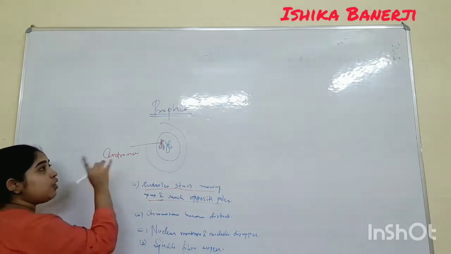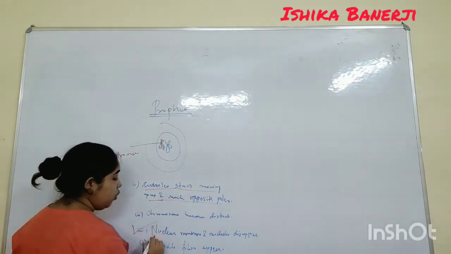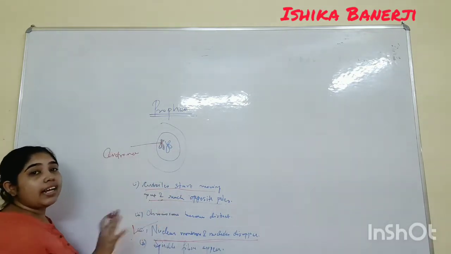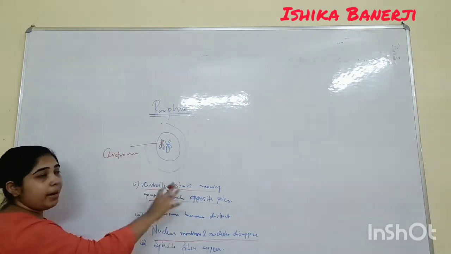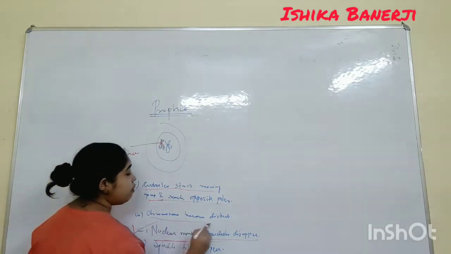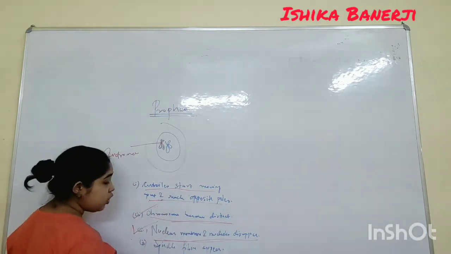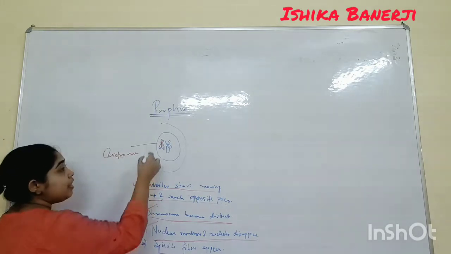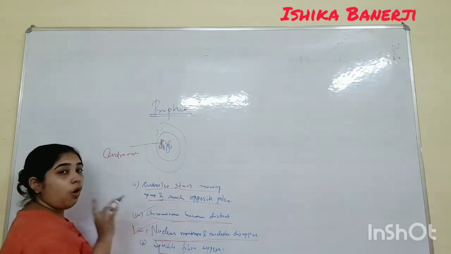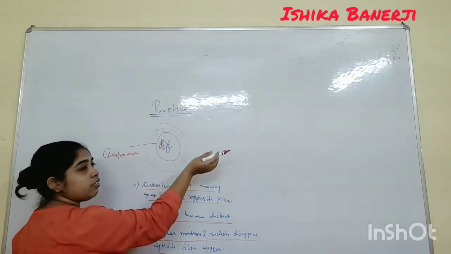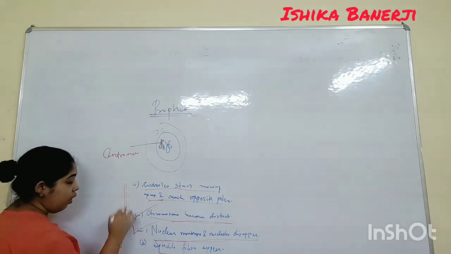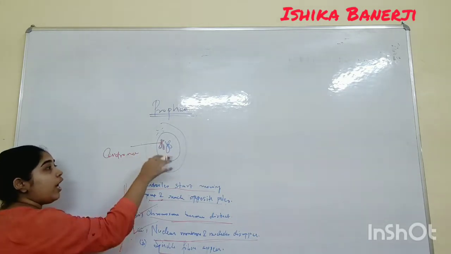One thing that you will understand here is that the nuclear membrane and the nucleolus will disappear, and they will come back again in the telophase, not in the metaphase or anaphase. Nuclear membrane and nucleolus disappear, and chromosomes become distinct. Also the spindle fiber will appear. You will understand what the spindle fiber does in the metaphase and the telophase. So if any of these lines comes in a question, your answer should be prophase.